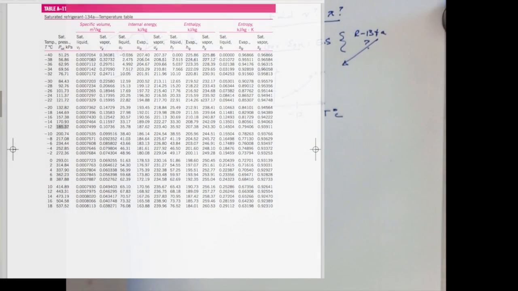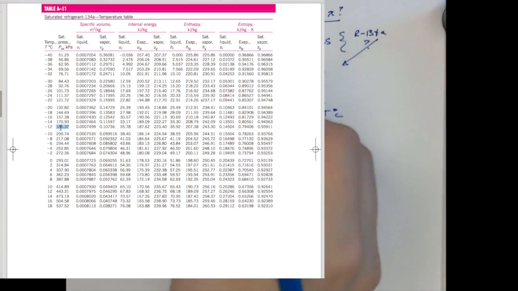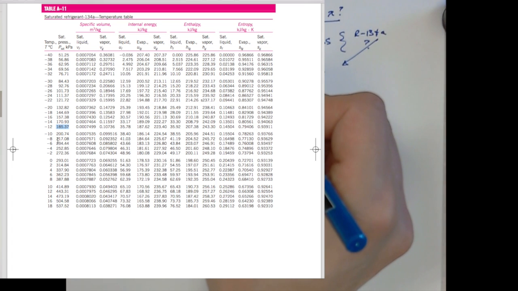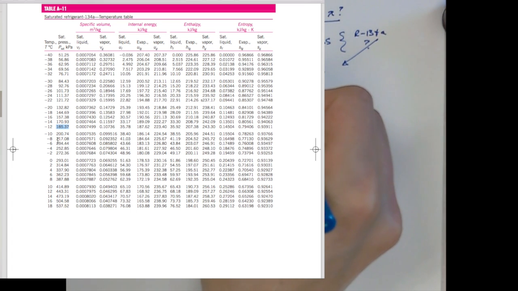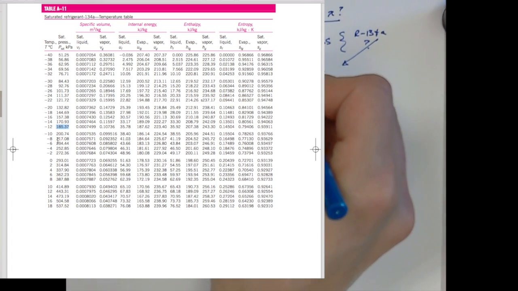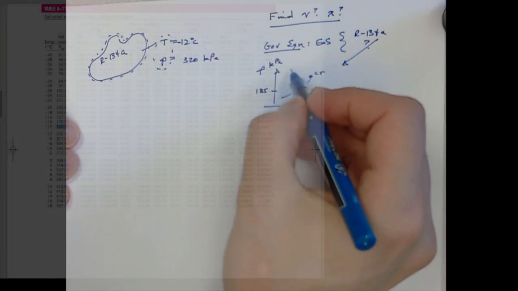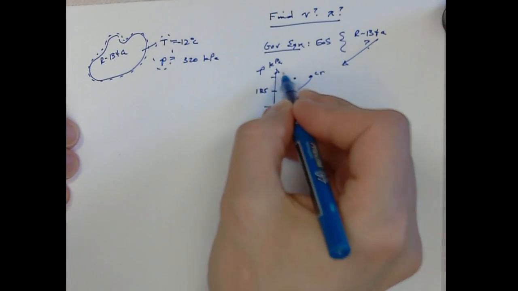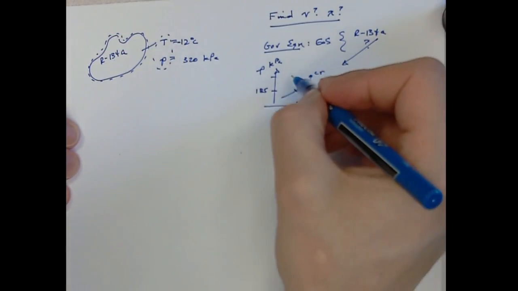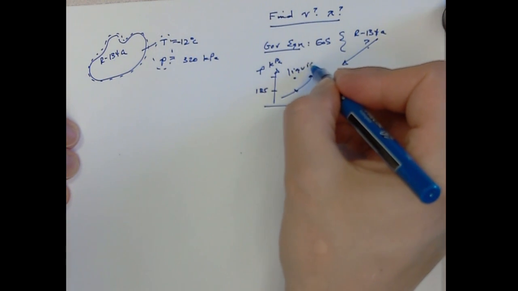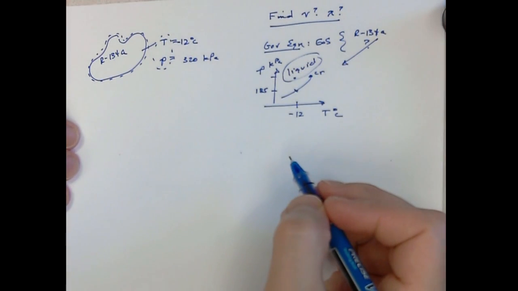If we go look in our table for R134A at minus 12 degrees centigrade, we find that the pressure associated with that is 185.37 kPa. And my pressure is higher than that. It's at 320. So I'm going to be a liquid. My phase is a liquid phase.